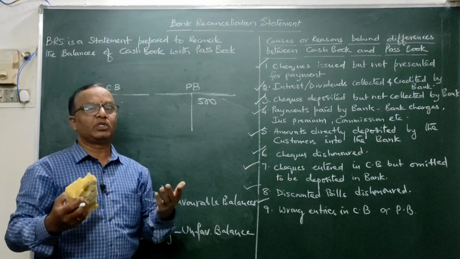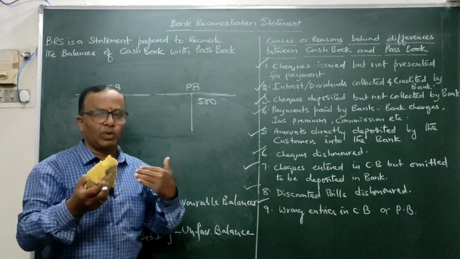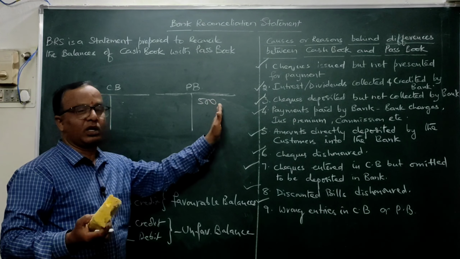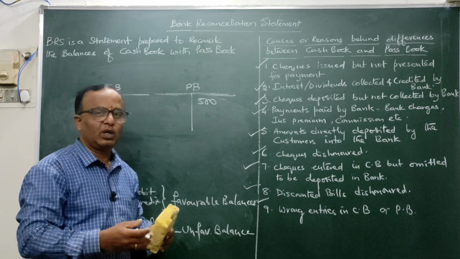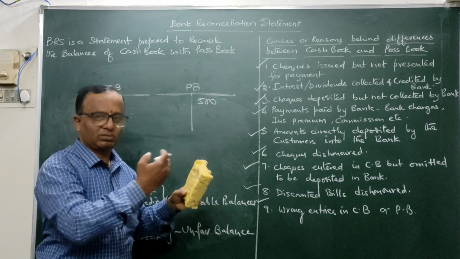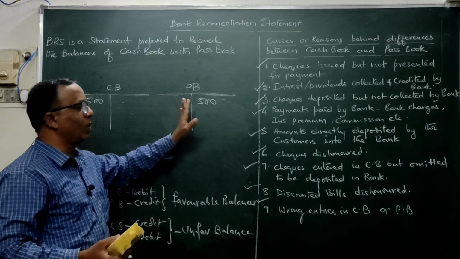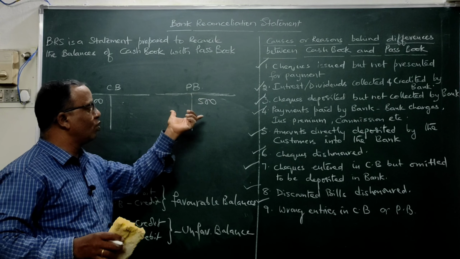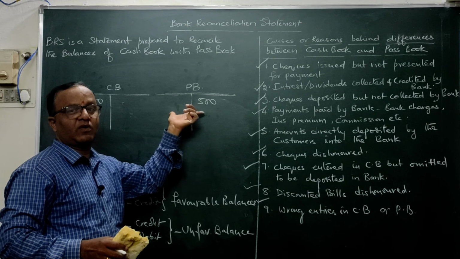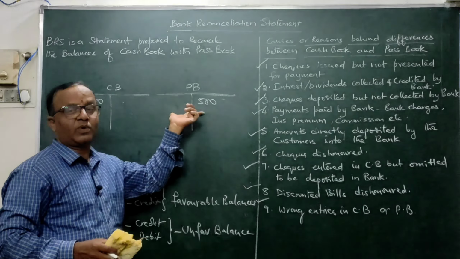Because when we deposit money in the bank, normally in our ledger books, being a businessman, we will be debiting it here. Whereas in the passbook, the banker will be crediting it here. Because when you open an account in a bank, you are the creditor, the banker is the debtor. So he also will open one account in your name. That particular account's true copy is nothing but this passbook. It is a reflection of the customer's account in the books of the bank.